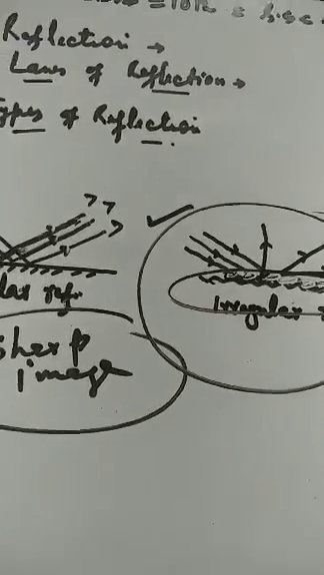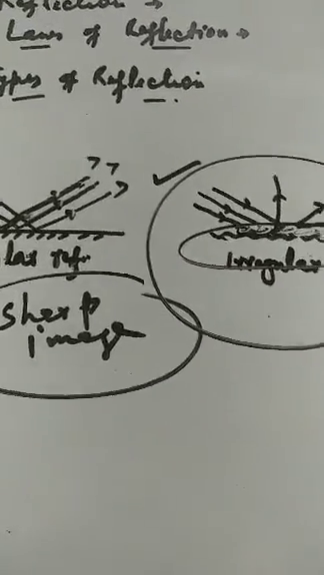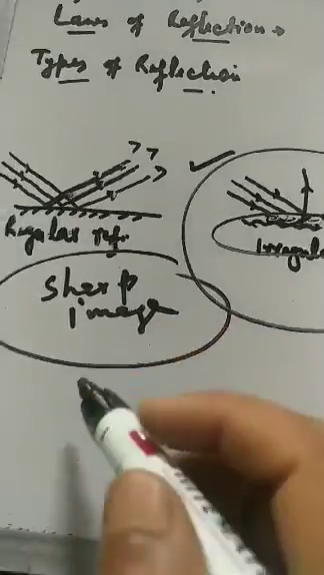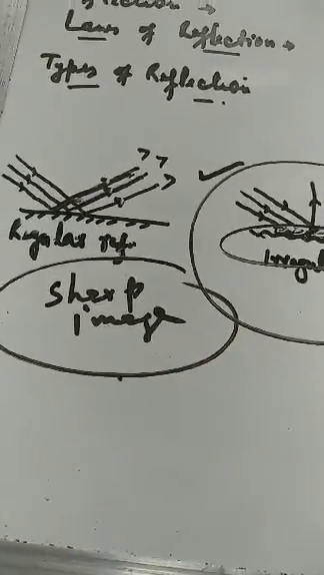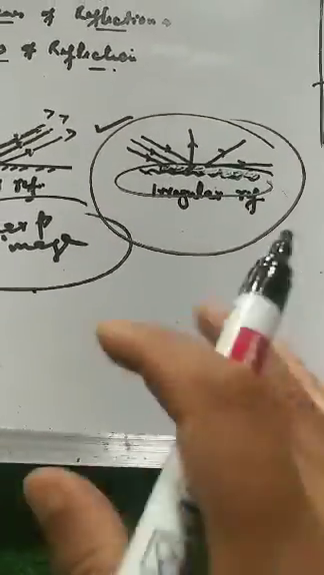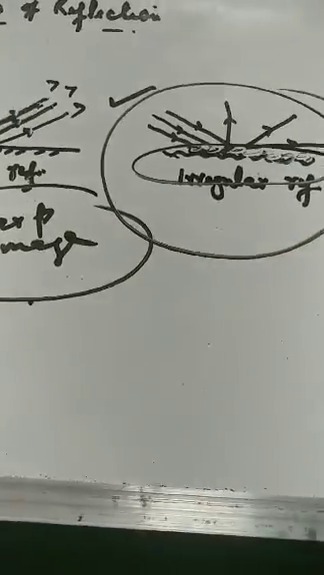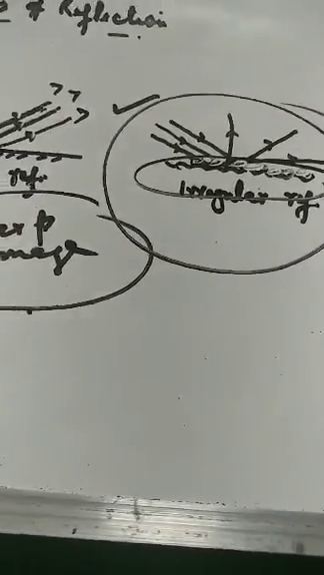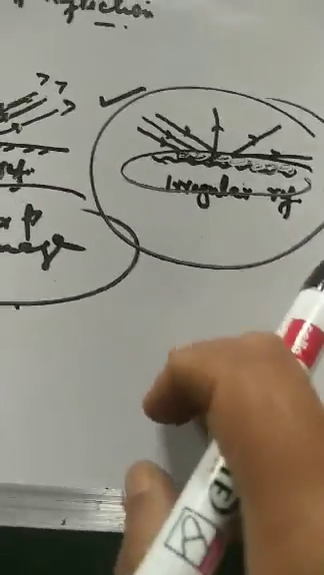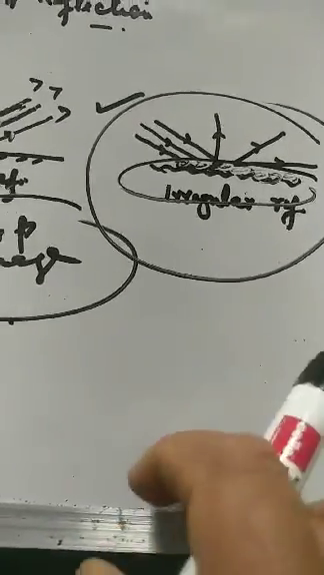Where does regular reflection take place? In the plane mirror that we use at home, regular reflection takes place. That is why we see our face, the sharp image of our face is formed. Irregular reflection takes place when we read paper or a book. So that is why we can see each printed letter on the book or paper.